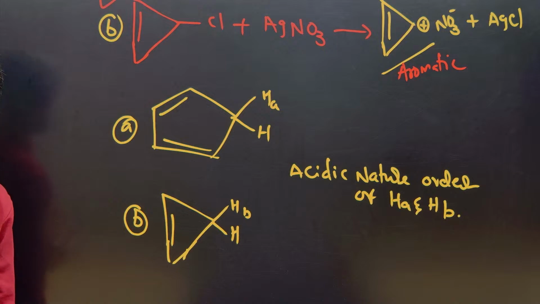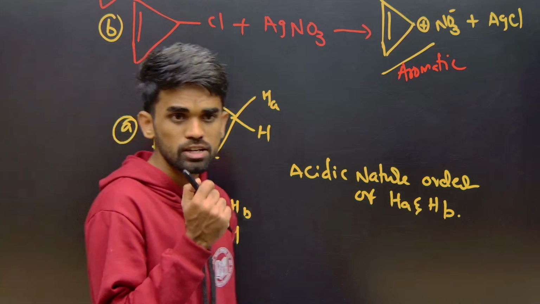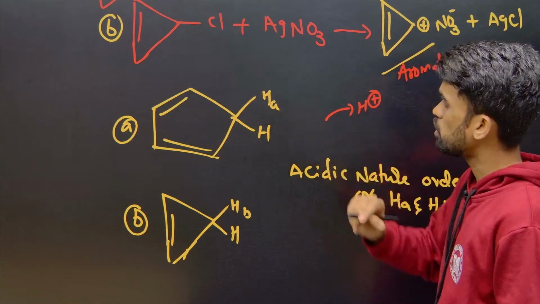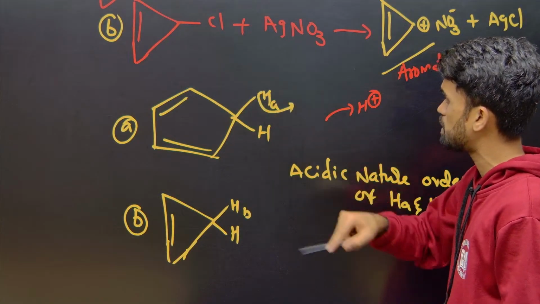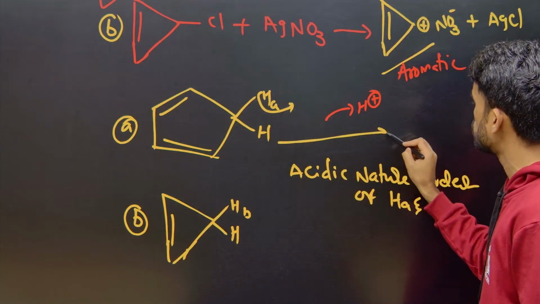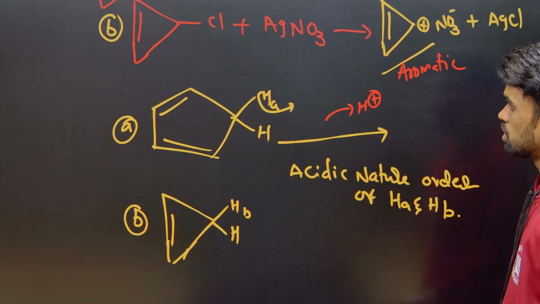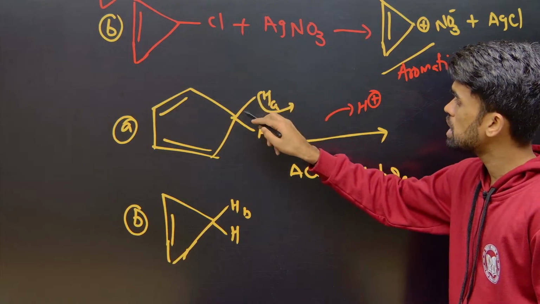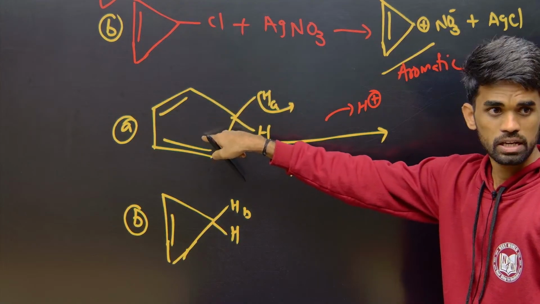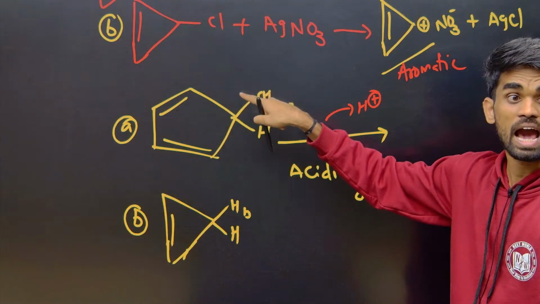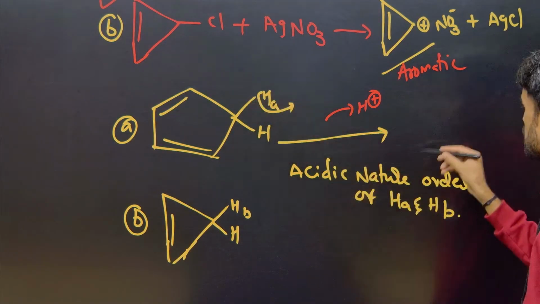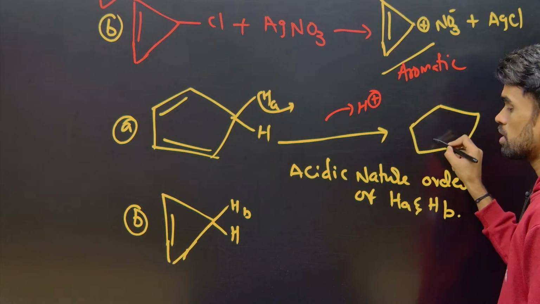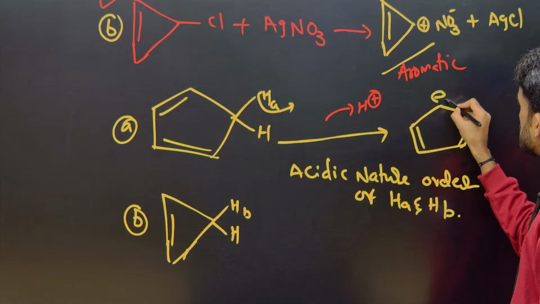Acidic nature means what? A compound is considered acidic if it releases H plus ion. If this compound releases H plus ion, what is the resulting species you are going to get? H plus goes out, so the bonded electrons remain with the ring. What is the species? A carbanion; a negative charge is generated. You should call that the conjugate base. What is the conjugate base formed here? Double bonds and a negative charge here.